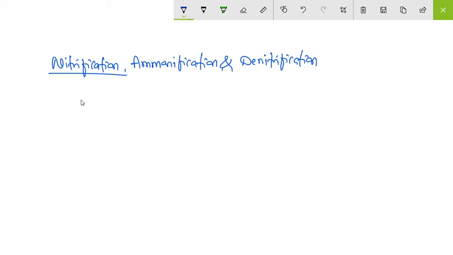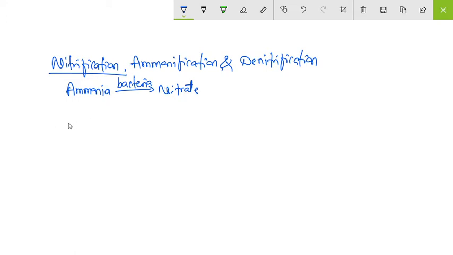Nitrification is a process in which ammonia is converted into nitrate. Okay. So nitrification means in this process ammonia is converted into nitrate. It is in the presence of bacteria.